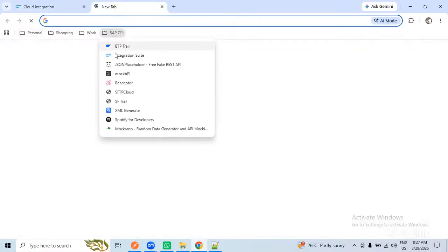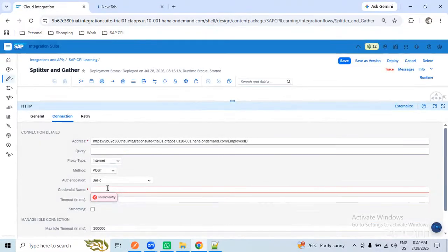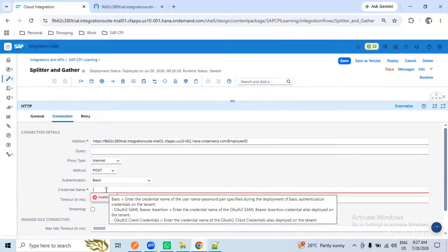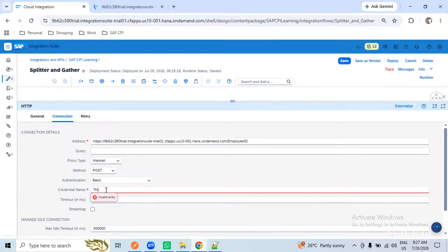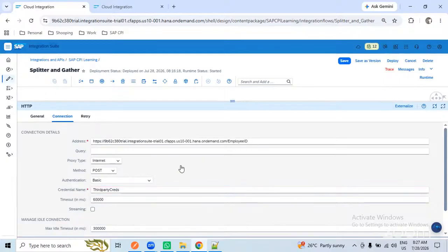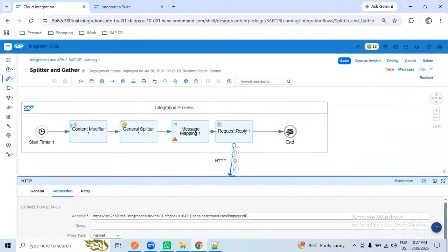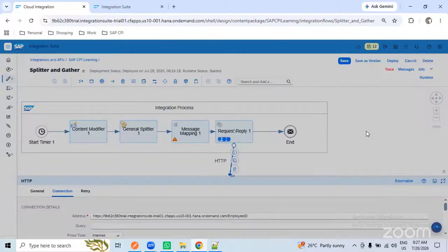You remember this one, where we create the authentication. Consider I have created it with this name, third party threads, and I am saving this interface. So this is my design, that's it.